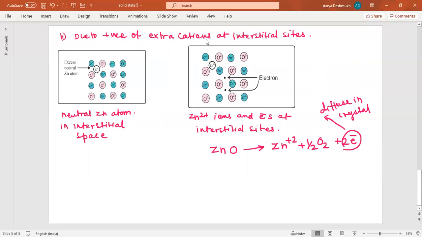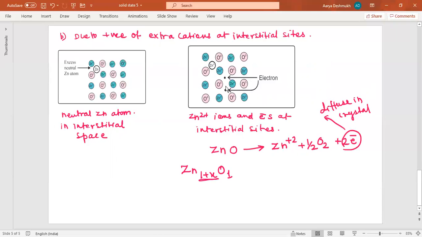So there are extra cations, and in addition there are 2 electrons also. The excess Zn 2 plus ions are trapped in the interstitial site in the lattice, and the electrons in the crystal also occupy interstitial positions. Now in both cases, the formula for this ZnO would be Zn 1 plus X, O 1. Oxygen is 1 only, but there will be an increase in the zinc atoms.